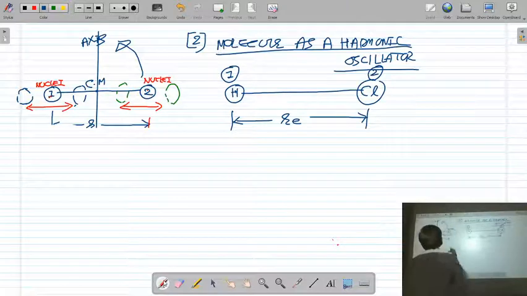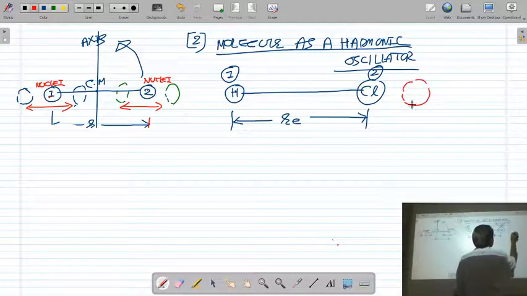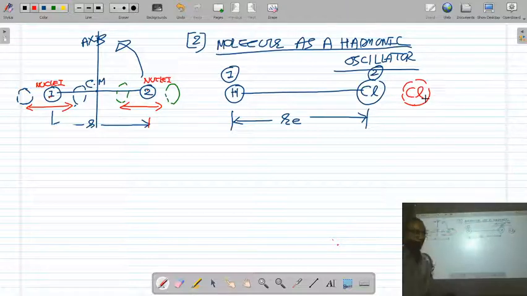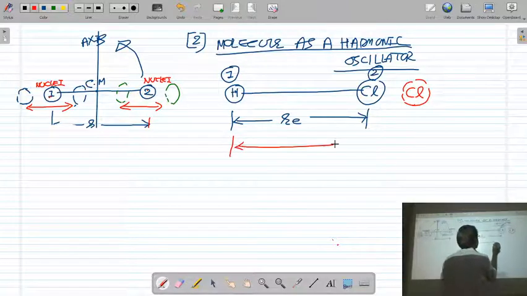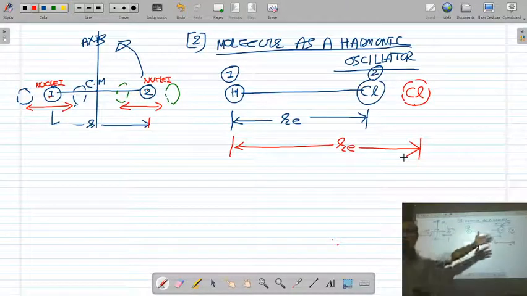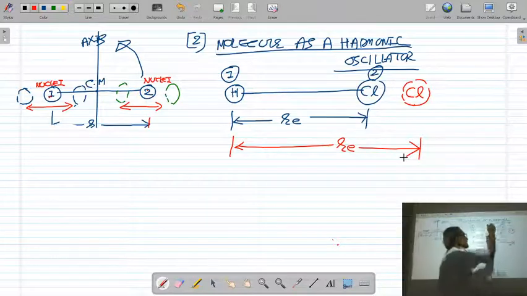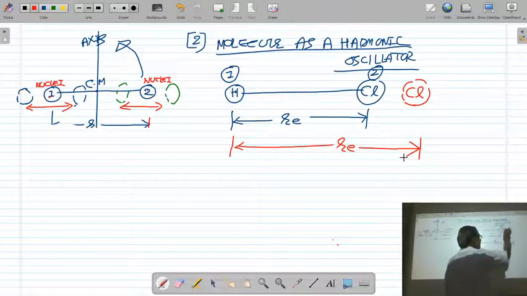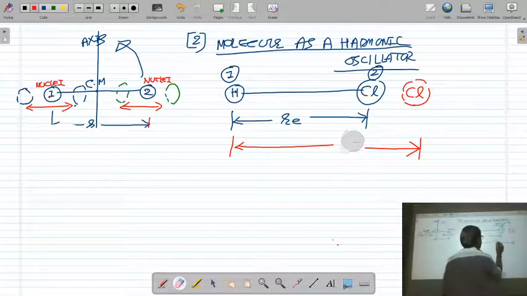Suppose after vibration, the position of Cl nuclei is somewhere here. You have to keep one atom fixed. H atom, if you consider fixed, and Cl atom, due to the vibration of Cl atom, it goes here. Then the new distance between H and Cl will become R.